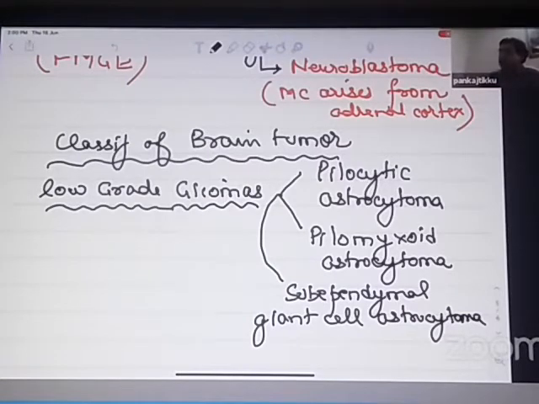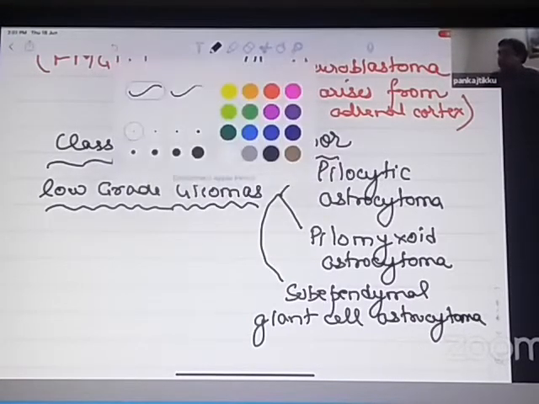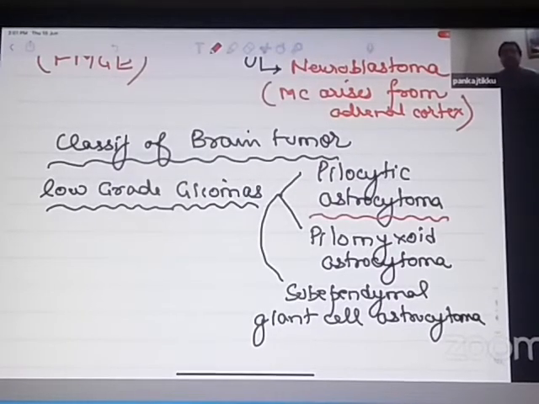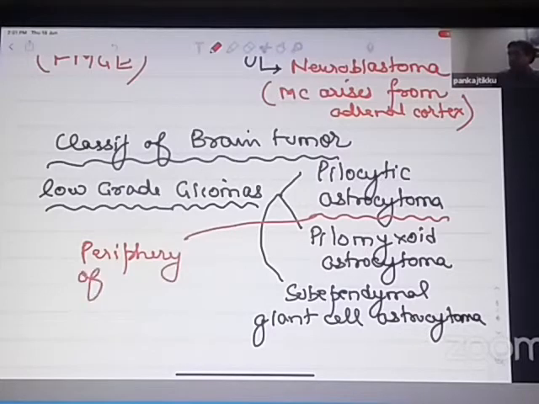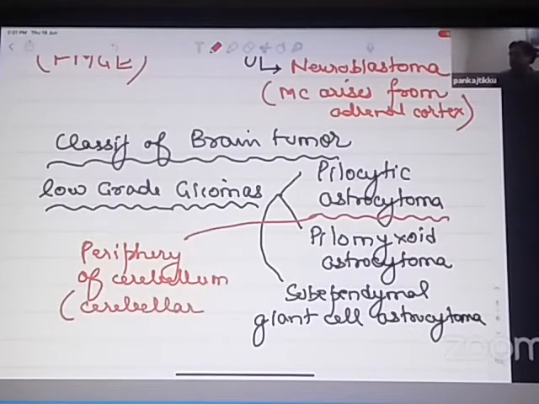Which type of brain tumor has excellent prognosis? Pilocytic astrocytomas. Normally they are known to lie in the peripheries of the cerebellum. So they can also be called cerebellar astrocytomas.